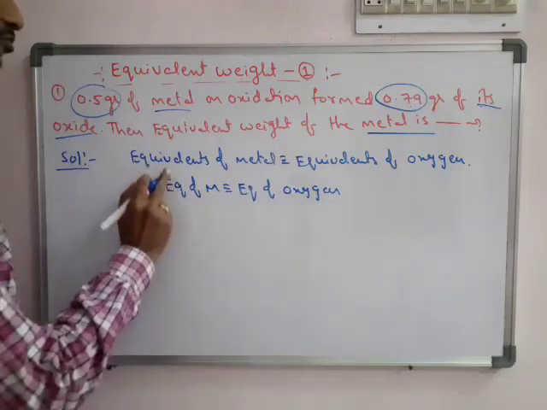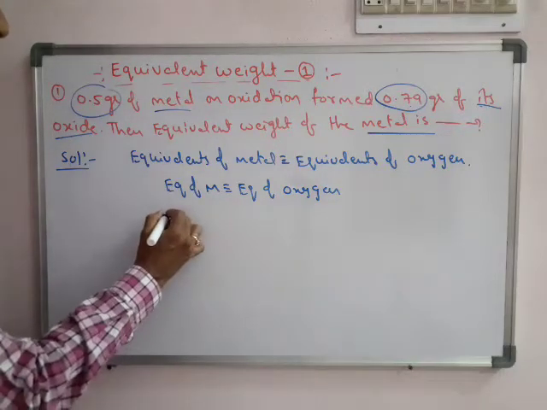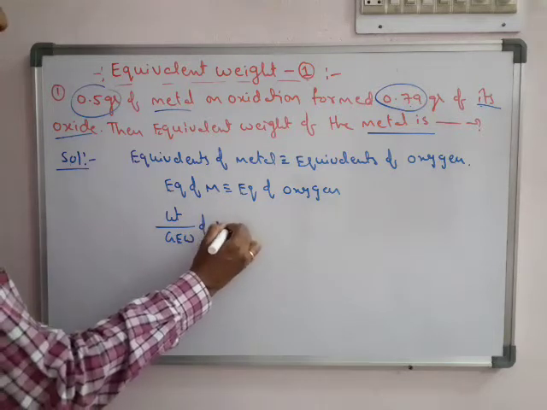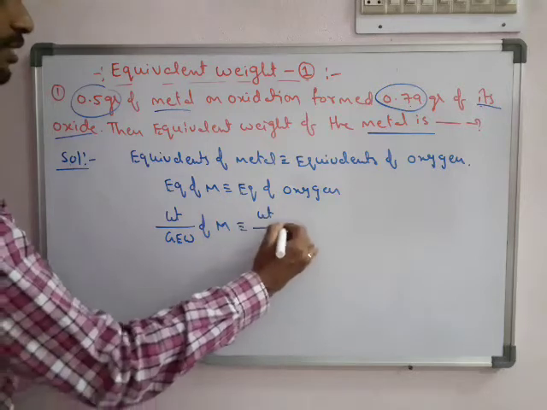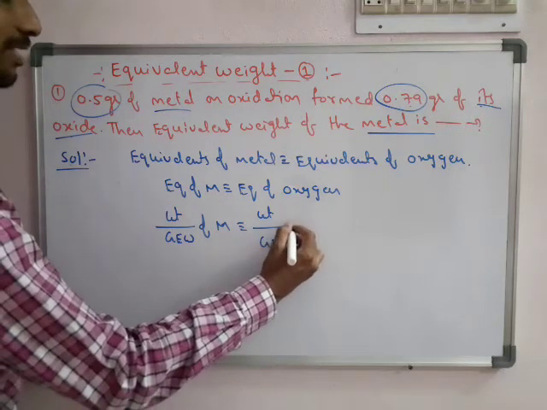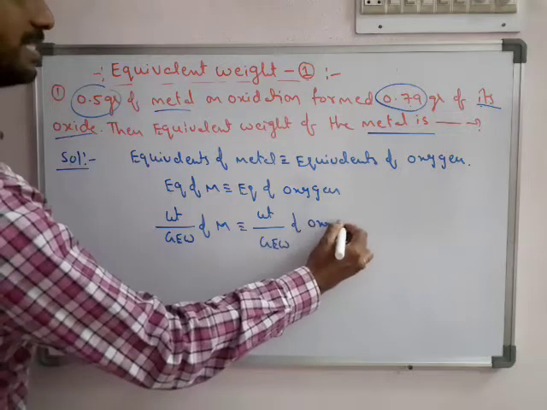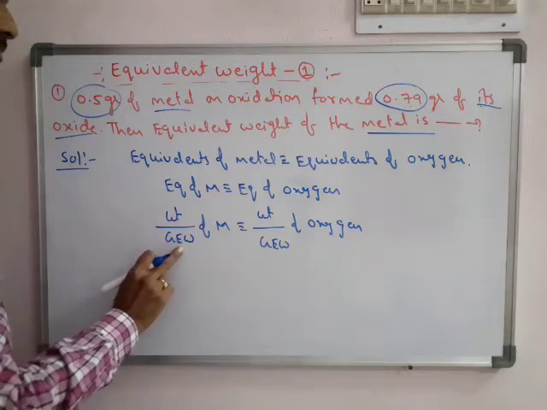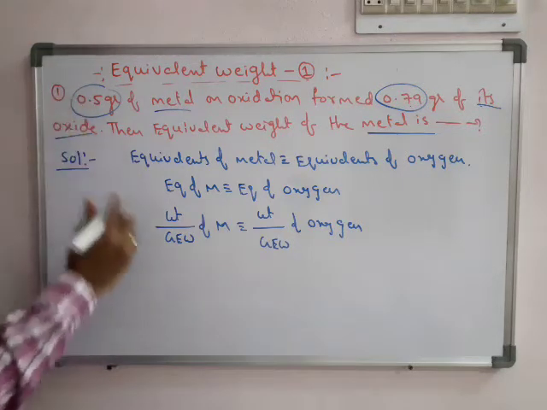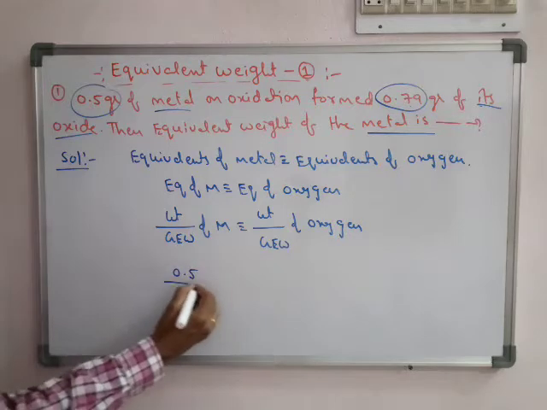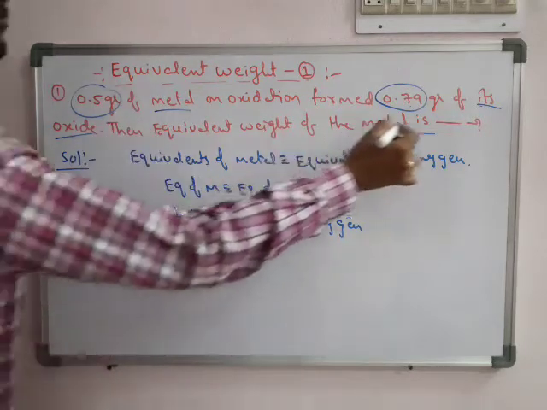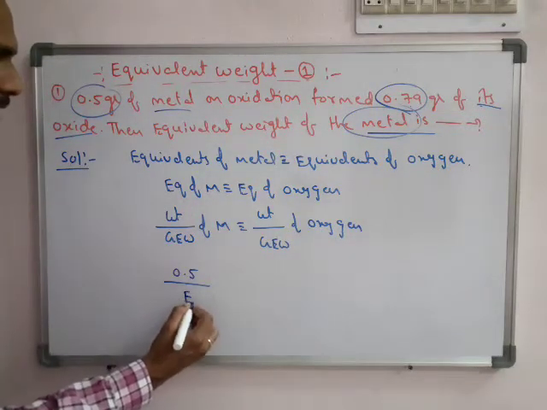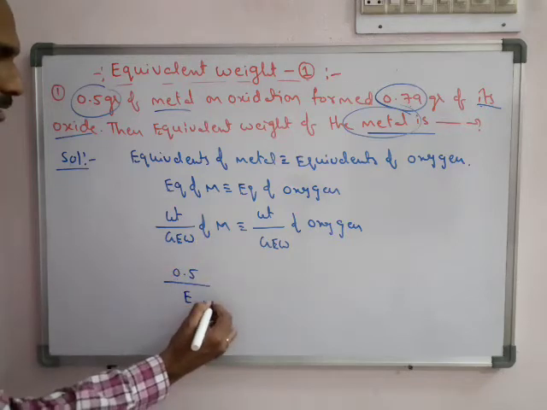So equivalence means weight by gram equivalent weight. So weight by gram equivalent weight of metal is equal to weight by gram equivalent weight of oxygen. Gram equivalent weight we write with the symbol capital E. The weight is given, 0.5 gram. What is the equivalent weight of metal? We have to calculate that. GEW, gram equivalent weight, I am writing as EM, the equivalent weight of metal.